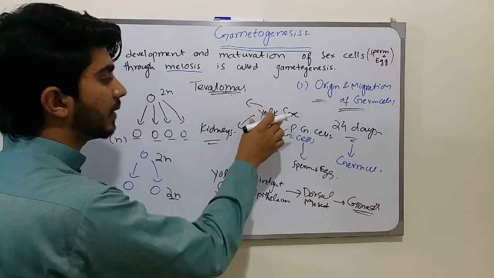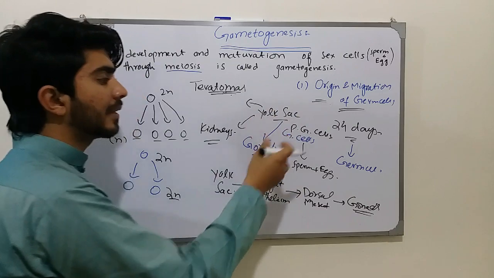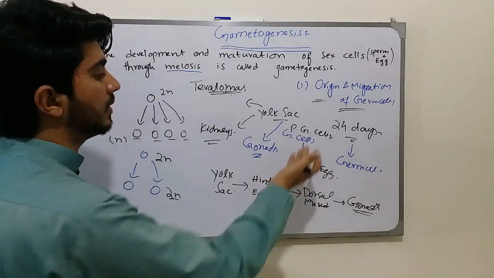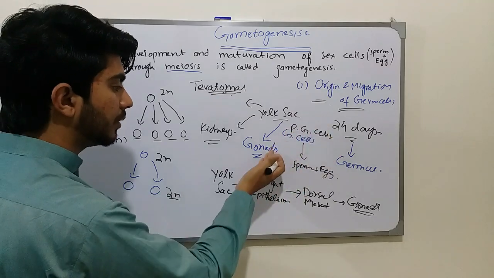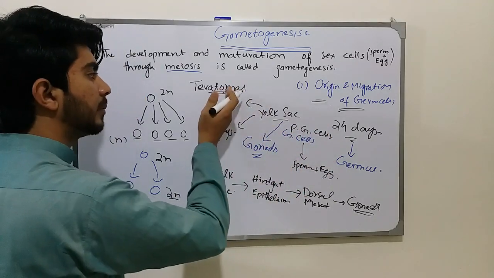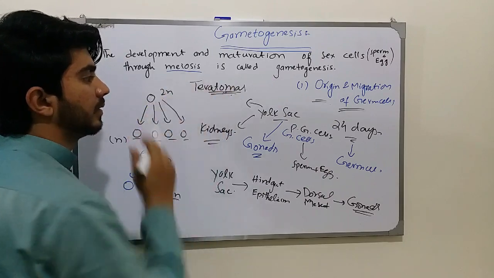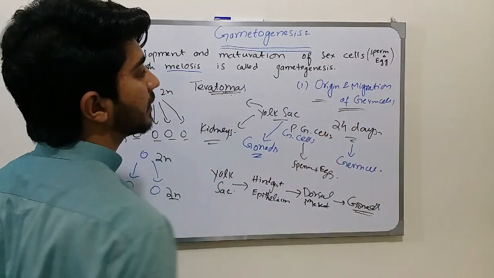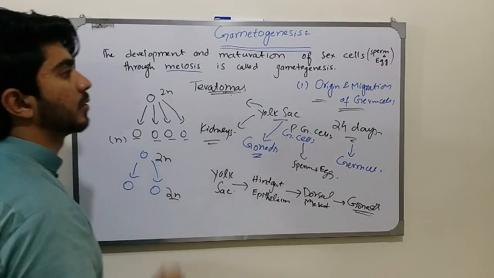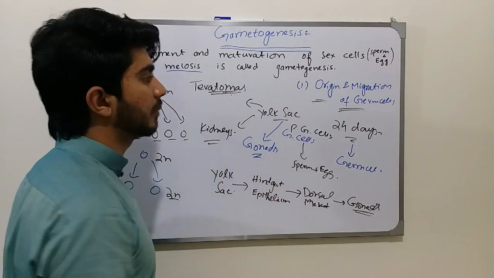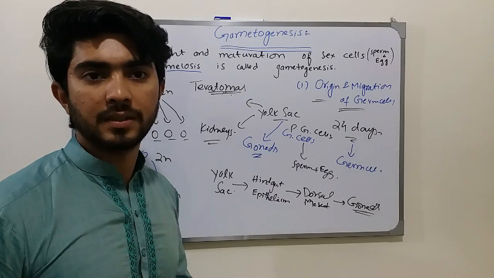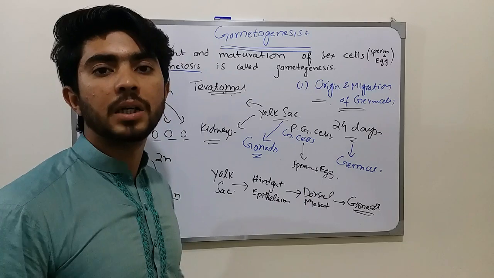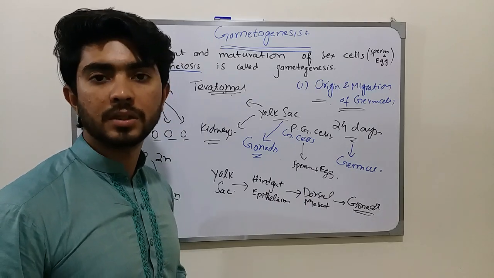The reason for this is a misdirected lodging of these germ cells. If the germ cells do not go into the gonads and are present at other places, such as the kidneys, this causes the disease called teratomas. And the process of migration and origin of the germ cells is the same in both males and females. So this is the first step of gametogenesis. The second step is the production of germ cells by the mitosis process, the multiplication of the germ cells by mitosis.